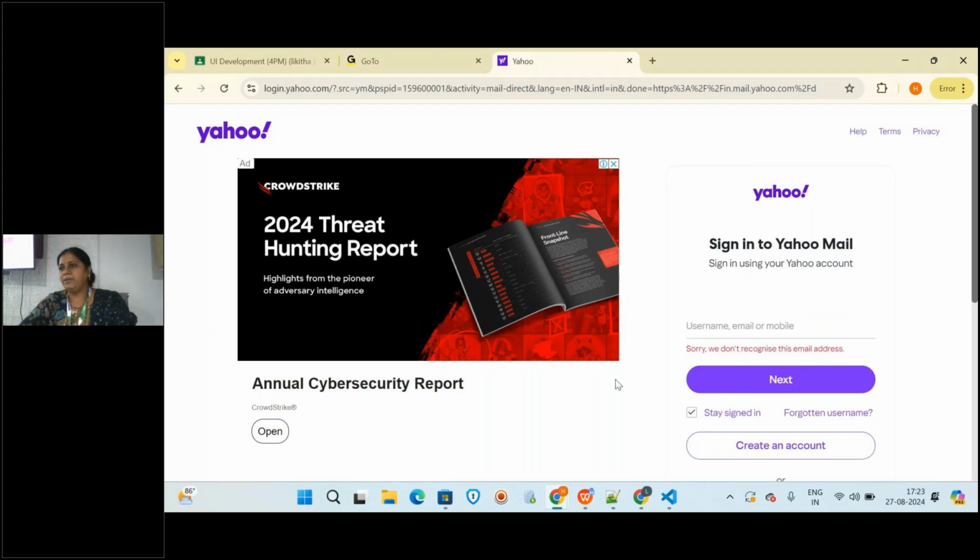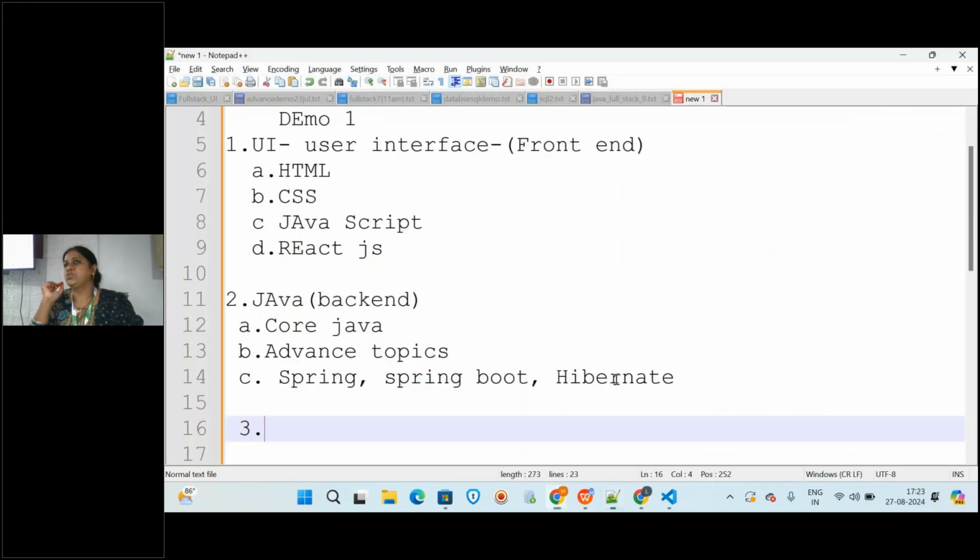I know everyone will be having Gmail accounts, right? When you click, it will check whether you have given your correct ID and correct password or not. Will it check or not? Yes. So how is it checking? It has to store your data somewhere. Yes or no? It has to store your data somewhere.